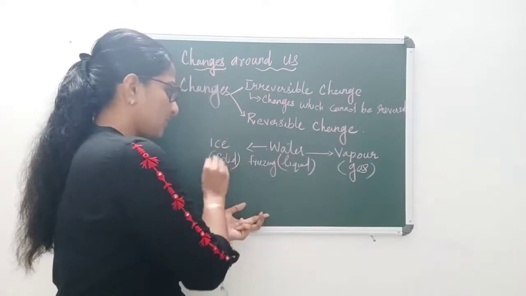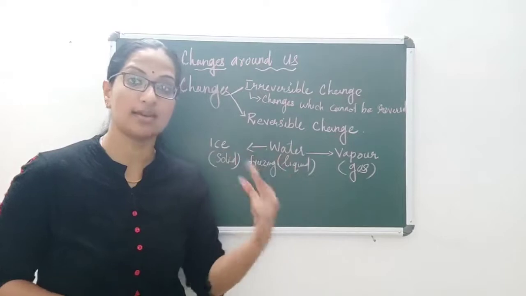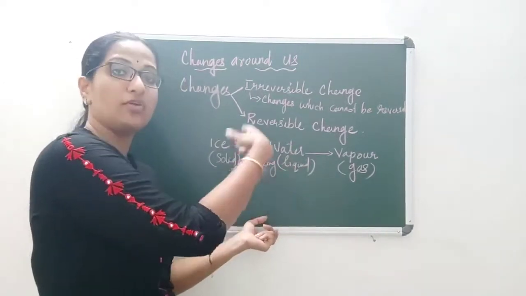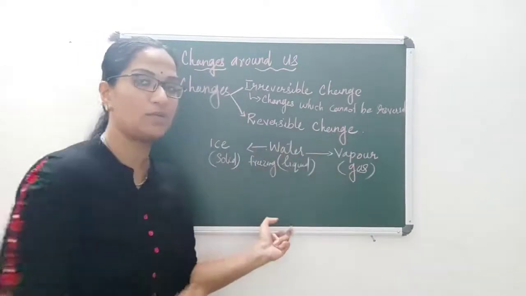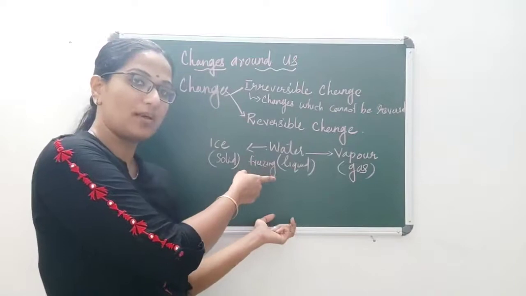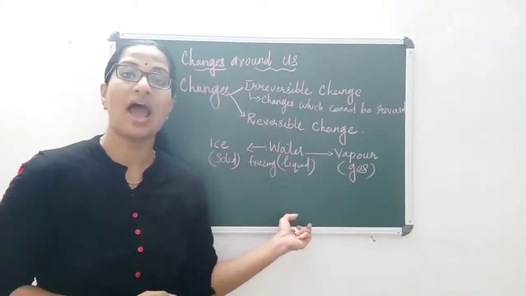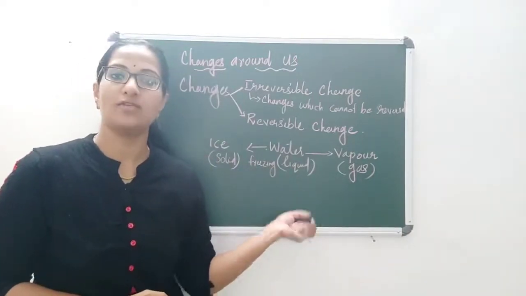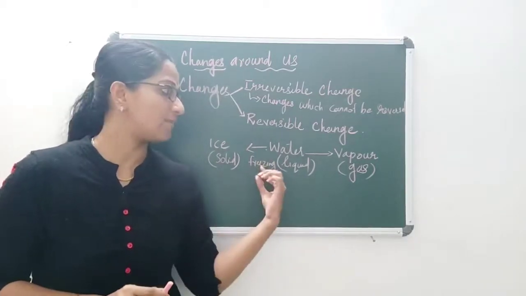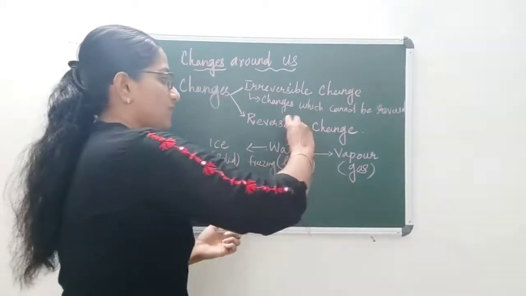Look here. Water can exist in three different states. The first is the liquid form. When you heat it, it converts to water vapor, the gaseous form. And when you cool it, it converts back to ice. So it can exist in different forms, and this type of change is a reversible change.